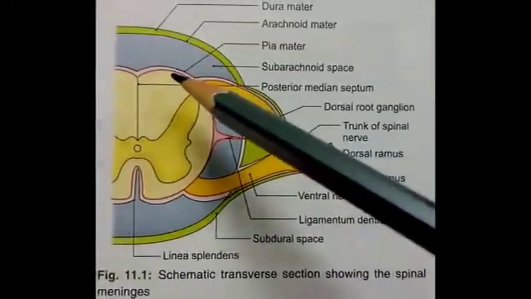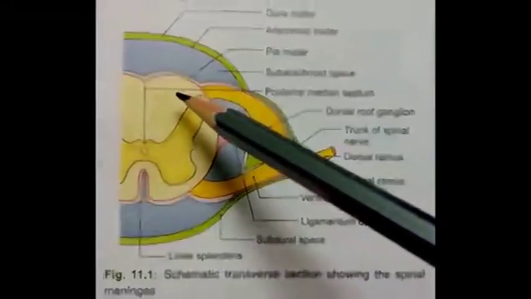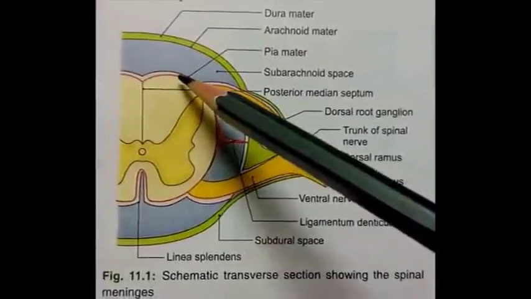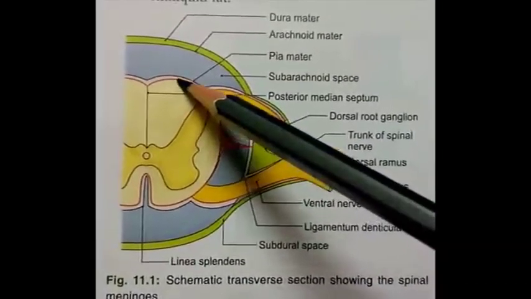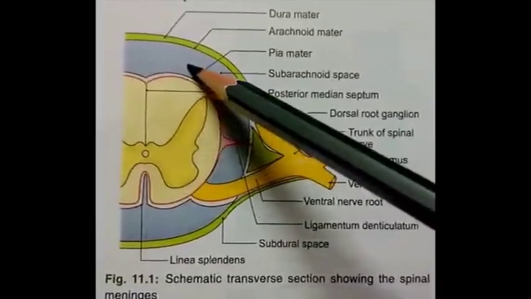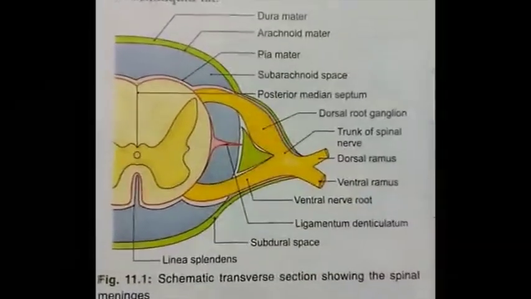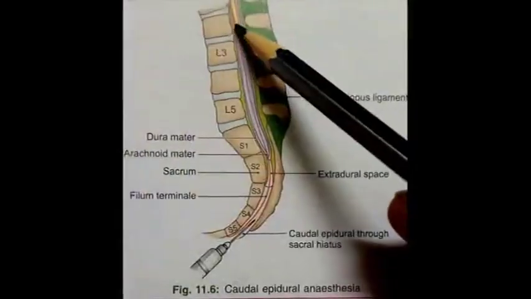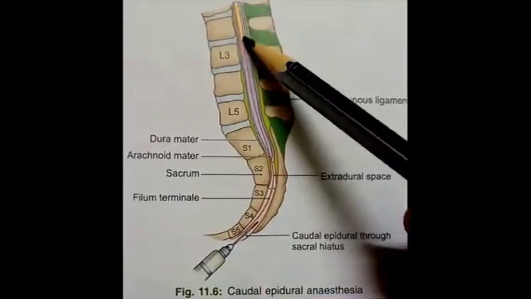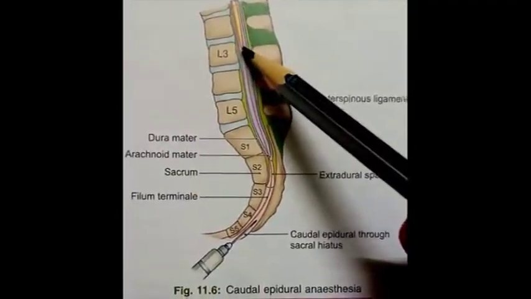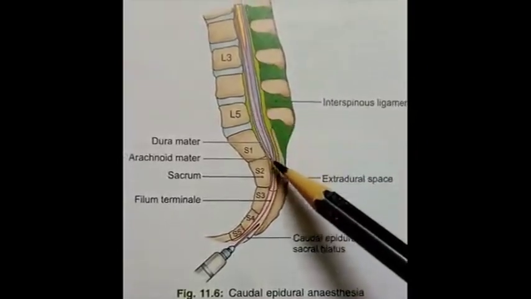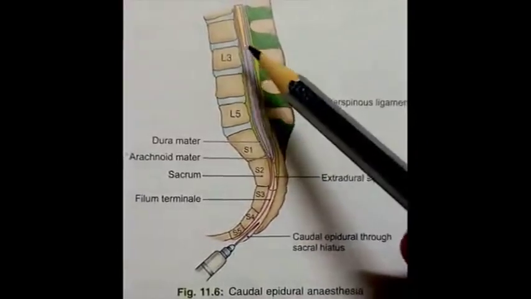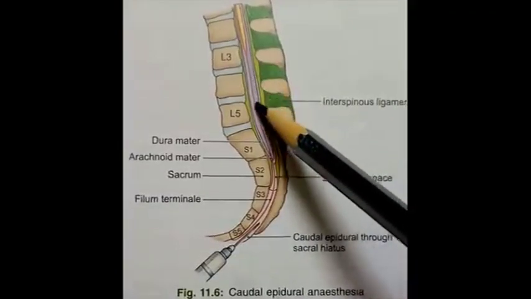Between these two layers of the pia mater there are many small blood vessels and also spaces which communicate with the subarachnoid space, which is present just outer to the pia mater. Pia mater closely invests the spinal cord and continues beyond the spinal cord in the form of filum terminale, which is visible in the form of this red colored streak or thin line.